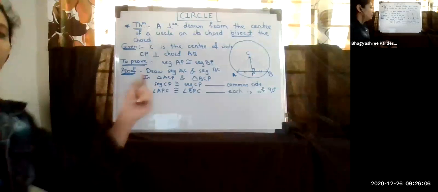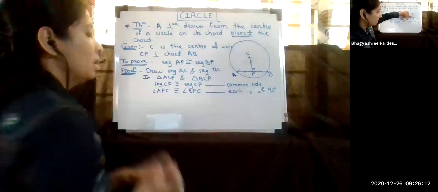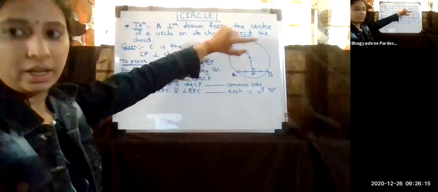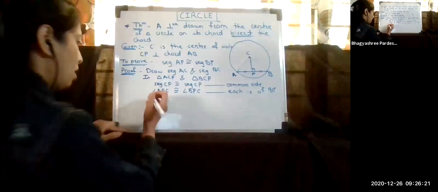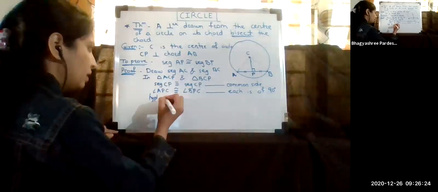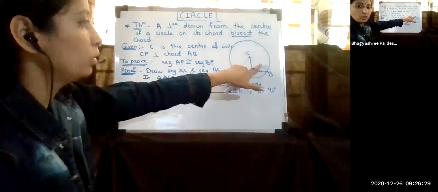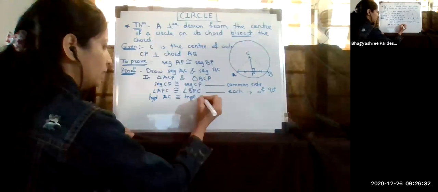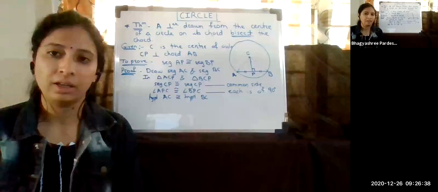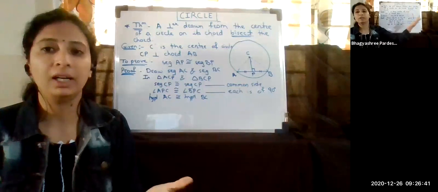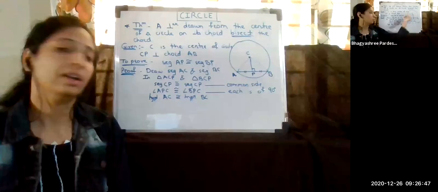Now what is next? Since this is a 90-degree angle, the side opposite to the 90 degree is called the hypotenuse, right? For this triangle, AC is the hypotenuse. So I'm writing hypotenuse AC. I'm saying that this is congruent to the hypotenuse of this other triangle, which is BC. Why do I say these two are congruent? Because they are hypotenuses? Definitely not. The hypotenuses of different triangles are different and they cannot be equal. But here I'm saying that both are equal.